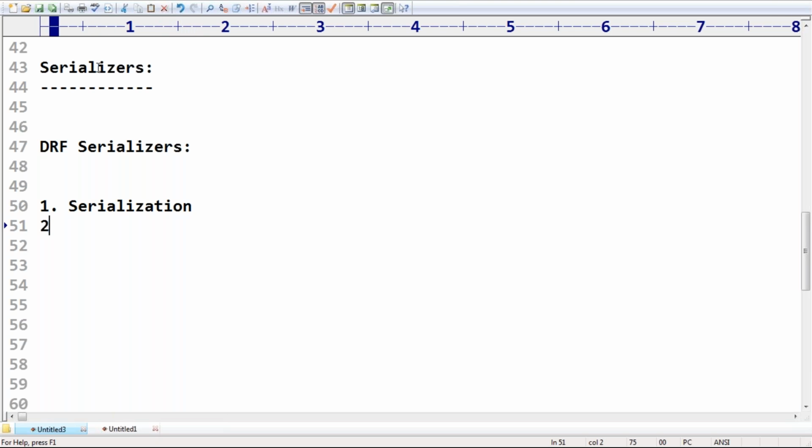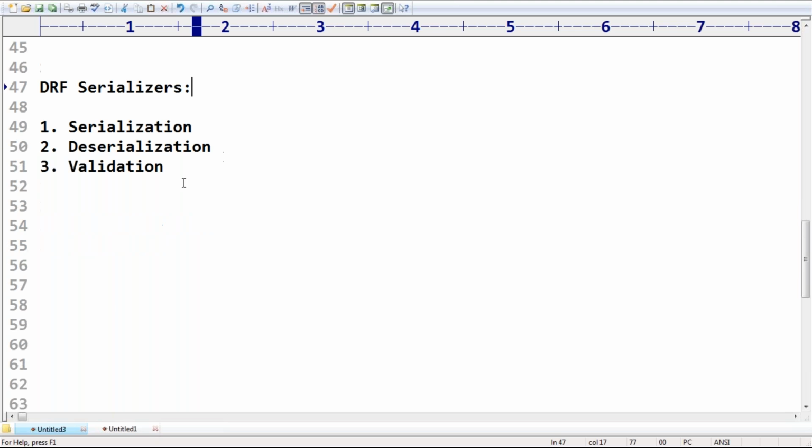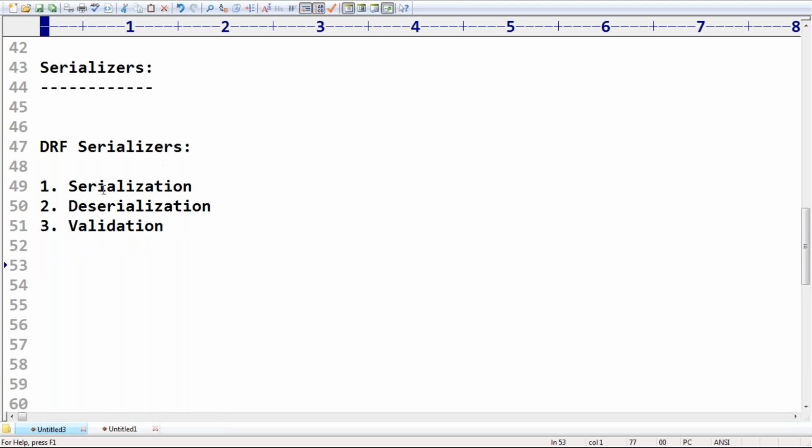Second activity is deserialization. Third activity is validation. What is the first activity, sir? Serialization. Second activity, deserialization. Third activity, validation. These 3 things are going to be taken care of by the serializers concept.